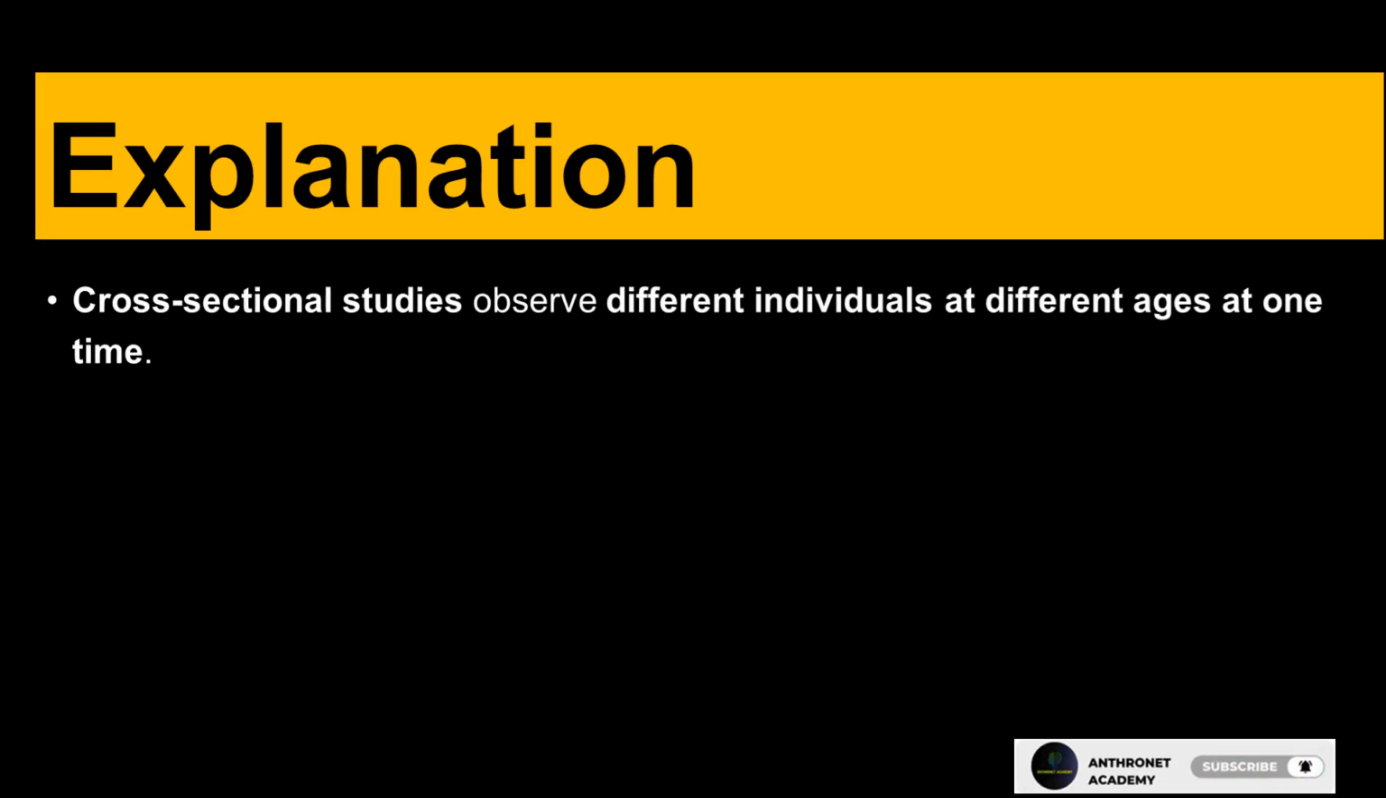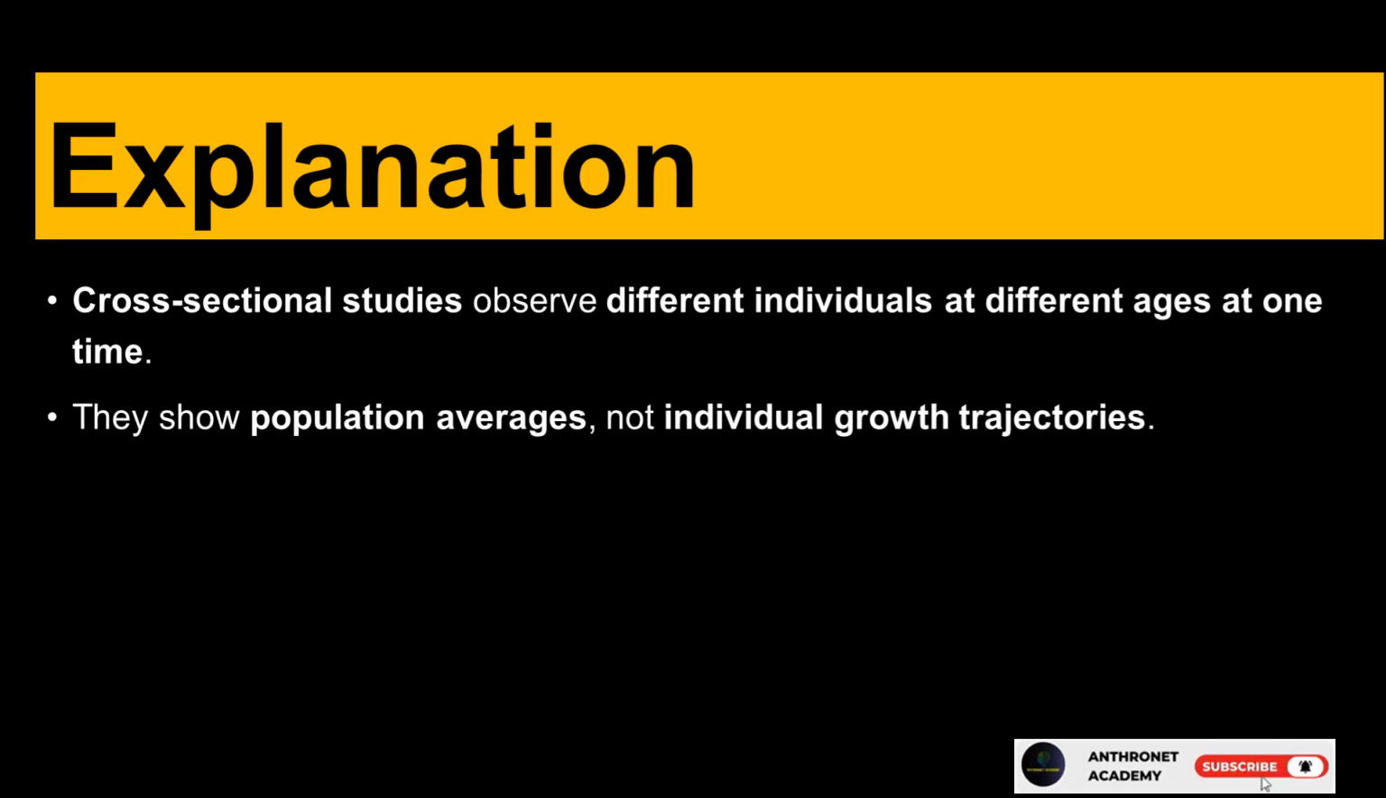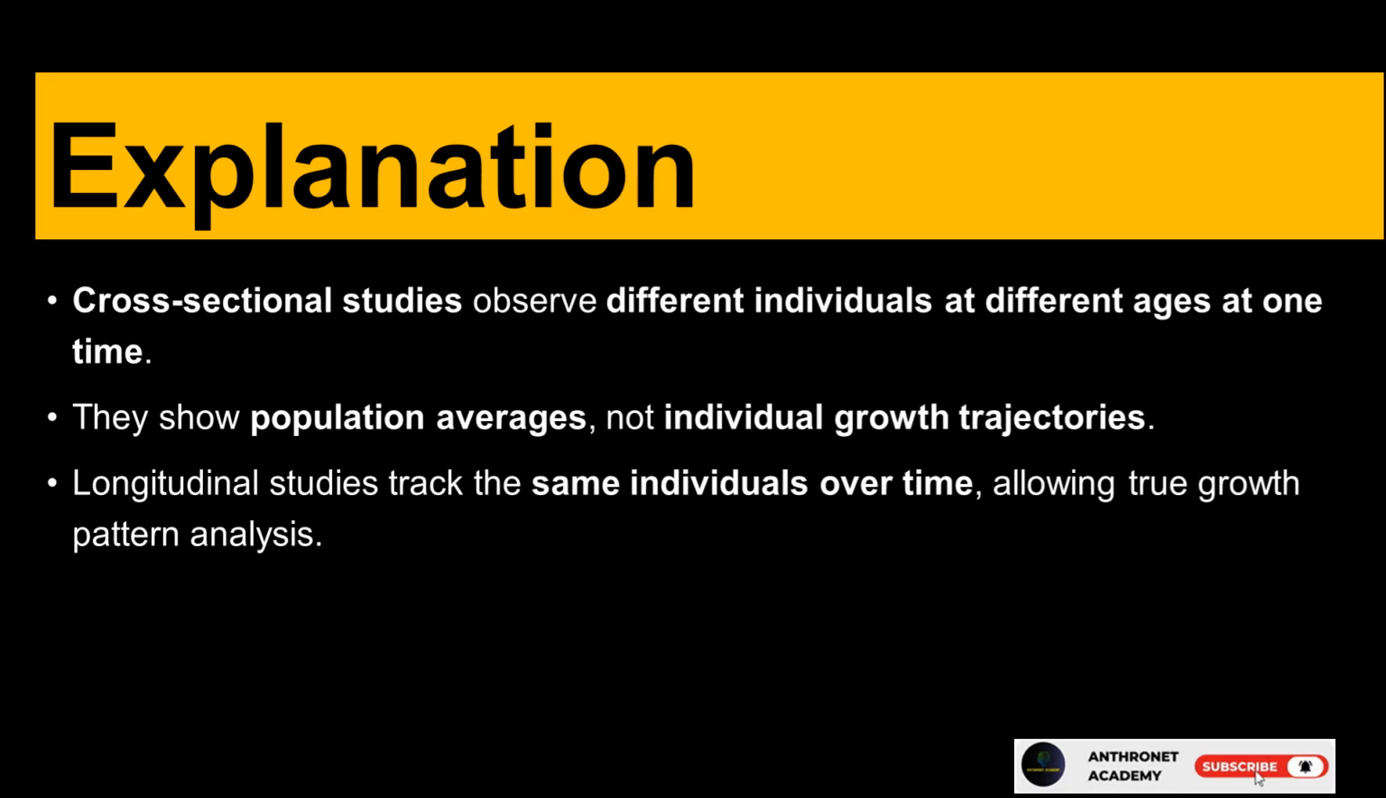Explanation. Cross-sectional studies observe different individuals at different ages at one time. They show population averages, not individual growth trajectories. Longitudinal studies track the same individuals over time, allowing true growth pattern analysis.